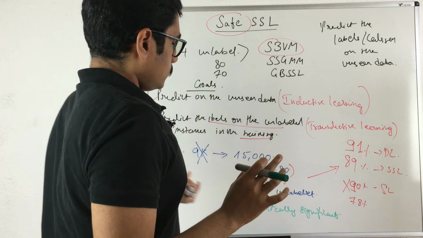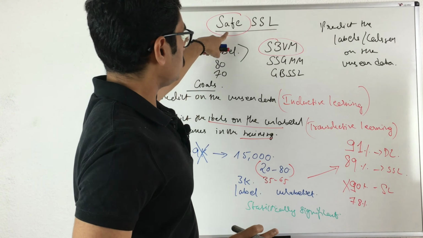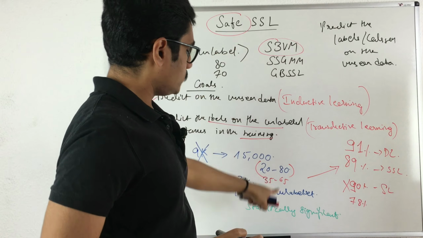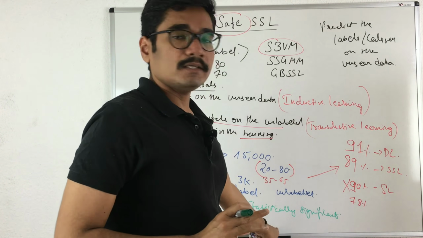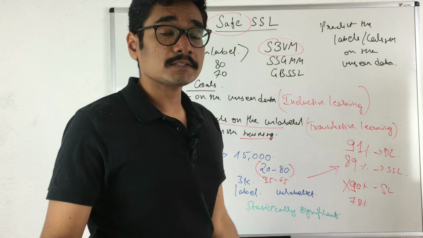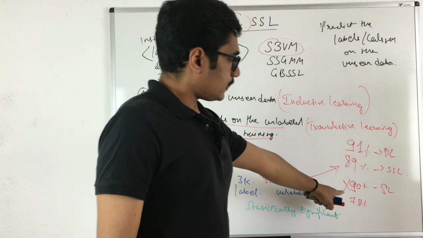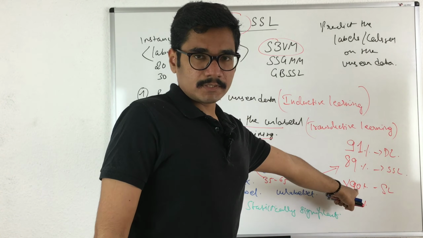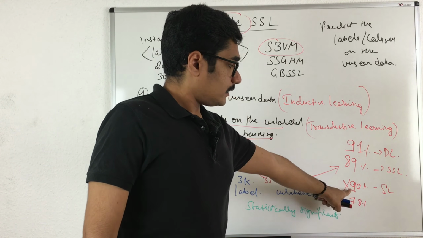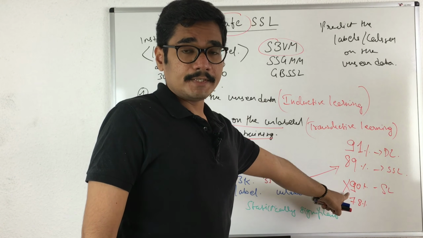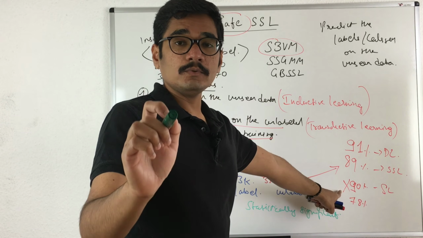Something called statistically significant comes whenever you do safe SSL. What safe SSL means is that the performance of the SSL technique should not be statistically significantly worse than those of the existing supervised techniques. That means that if in the supervised technique you are getting 90% accuracy, and by using the SSL technique you obtain greater than or equal to 90%, then you accept that. So there your SSL technique is meant to be safe.